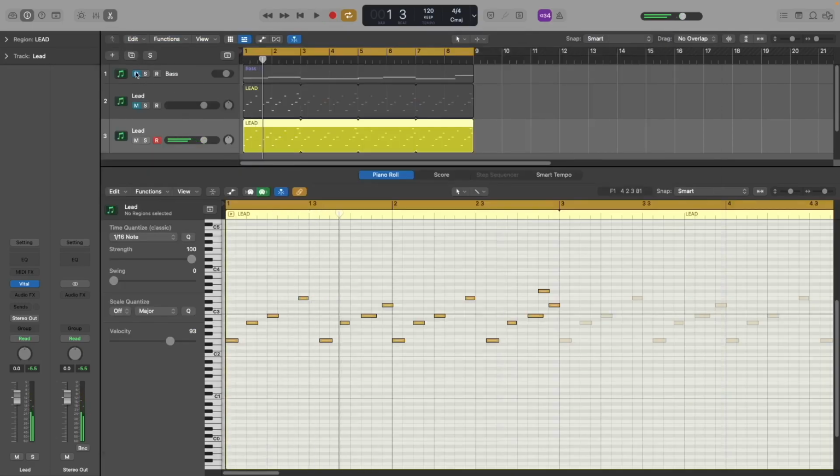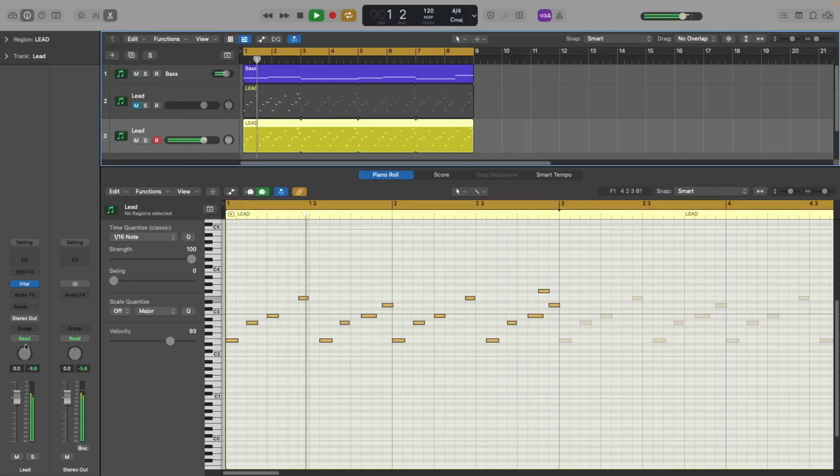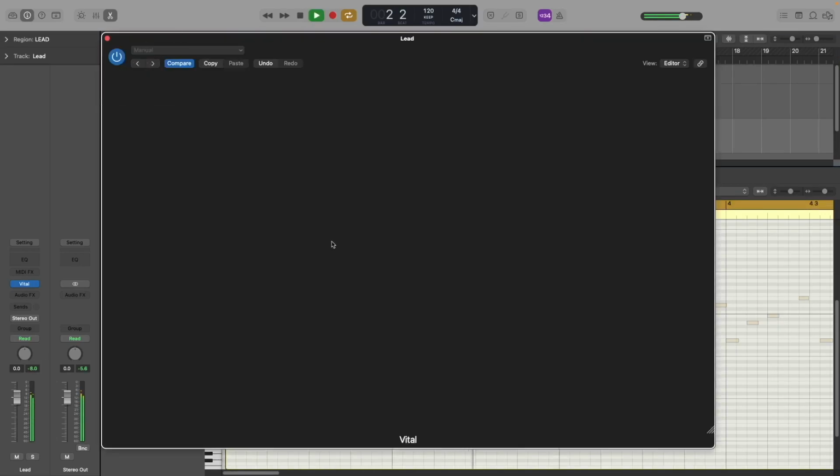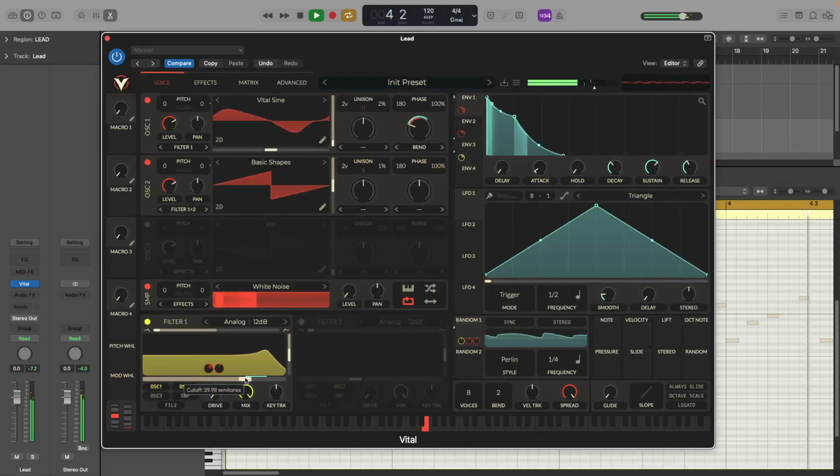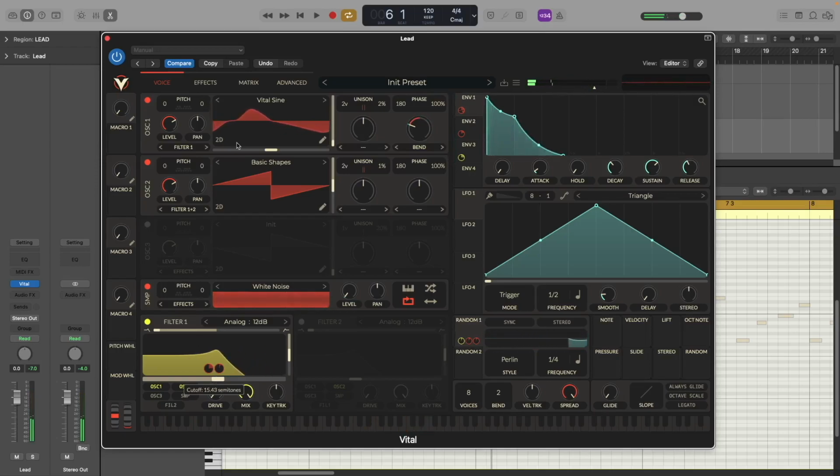And now together with the bass. Alright, that's how you make this melodic house lead using Vital.